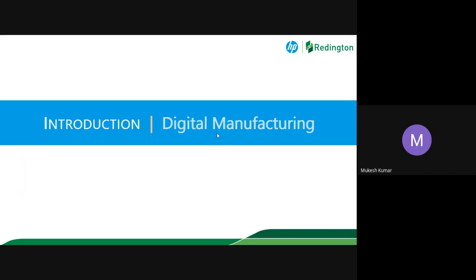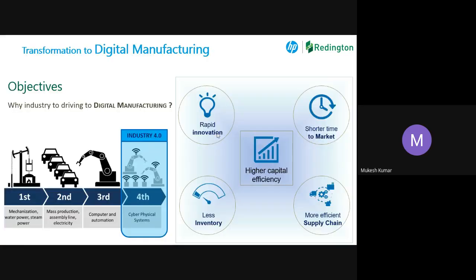Now, we will move towards digital manufacturing, the core topic most of you must be waiting for, as we were talking only about 3D printing. So we are just moving on to the digital manufacturing concept. Objective: why is industry driving towards digital manufacturing? If you look at the industry generations, first, second, today we are in the fourth generation, what we say, Industry 4.0. It talks about industrial IoT sensors. It talks about smart factories. It says cyber physical systems and all.